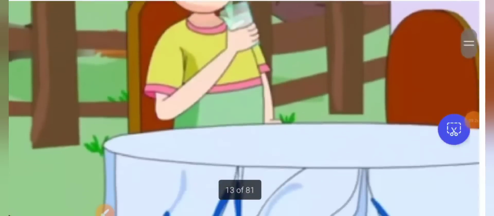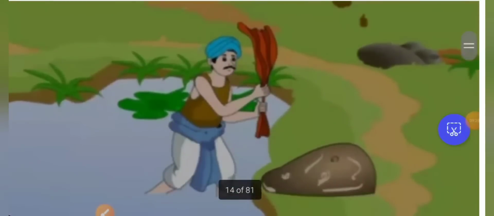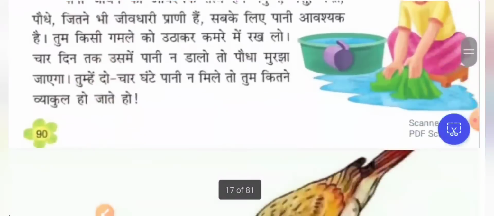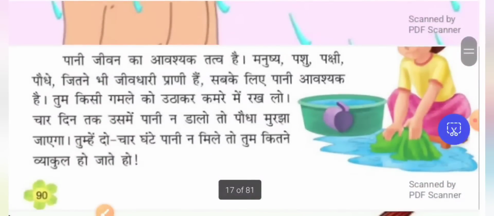We also need to drink water. We wash using the water. We wash the vessels using water. We take a bath. All these things are our daily routines.